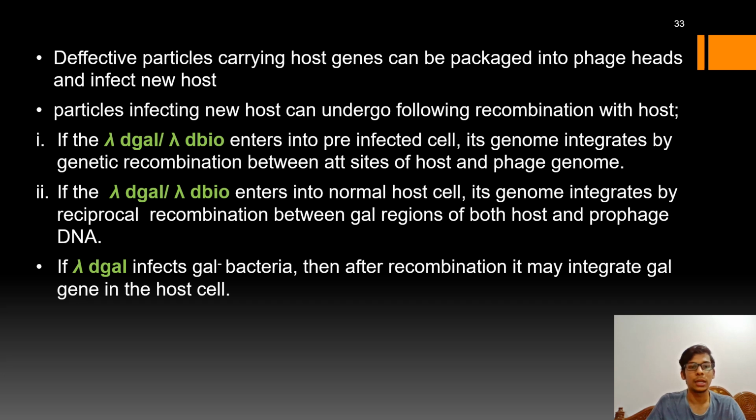If the defective gal or defective bio enters into a normal host cell, then its genome integrates by reciprocal recombination between the gal regions of both host and prophage DNA. If defective gal infects gal minus bacteria, then after recombination it may integrate the gal gene in the host cell.